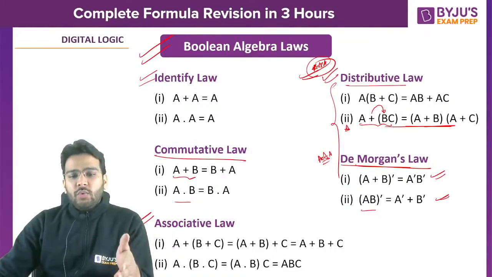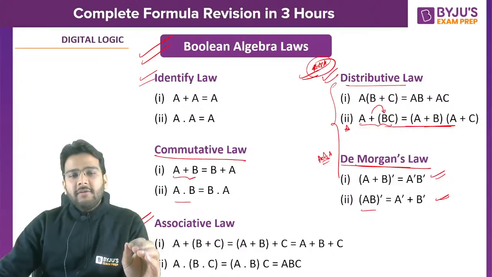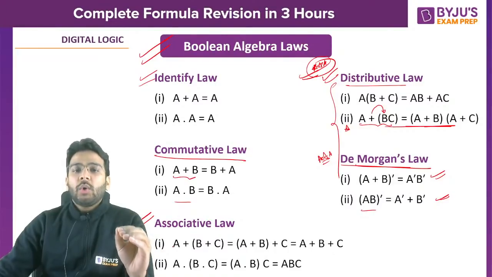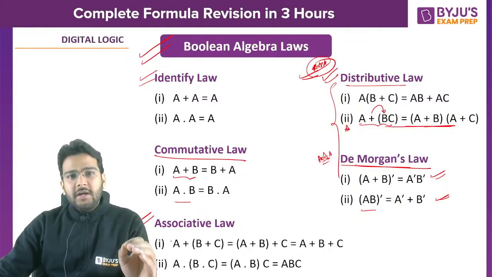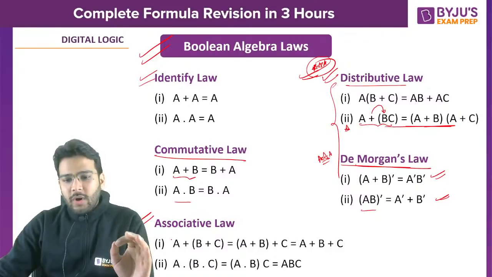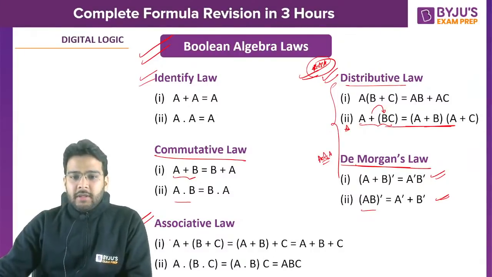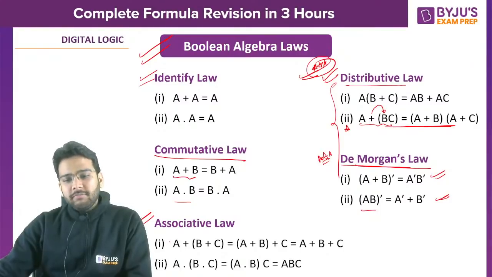So if they ask you which one does not follow the associative property, and the options are AND, OR, NOR, XOR, what will be your answer? Yes guys, what will be your answer? Which one of the following does not follow the associative property? AND, OR, NOR, XOR. Let's see how many of you will answer it correctly.